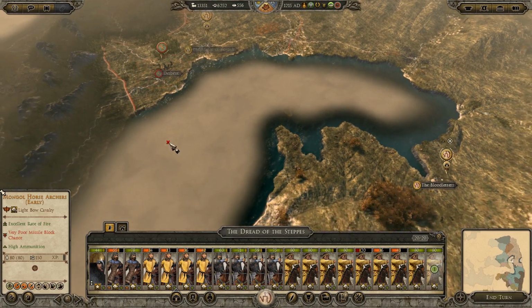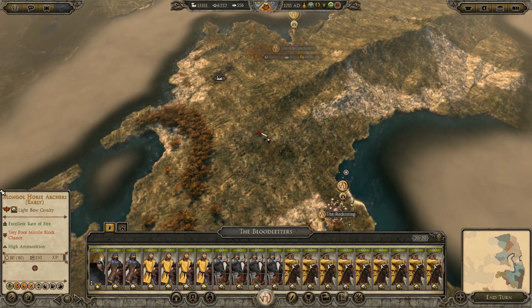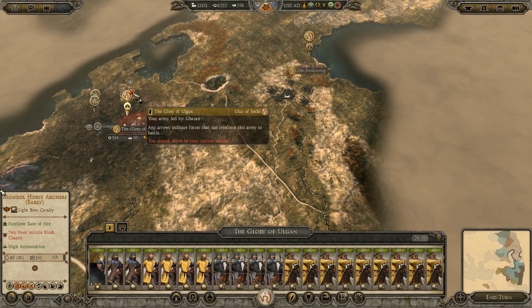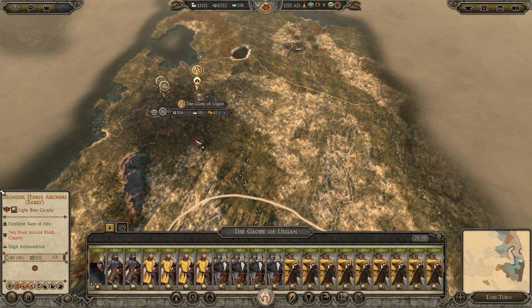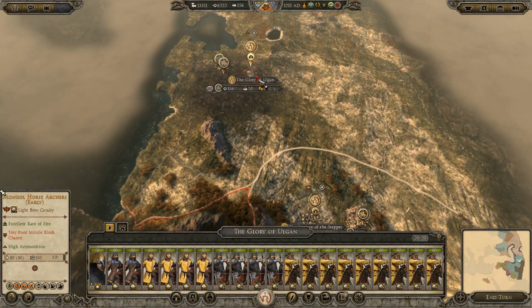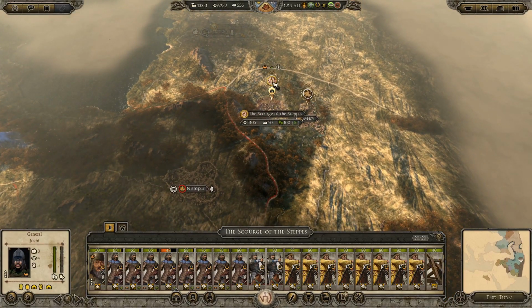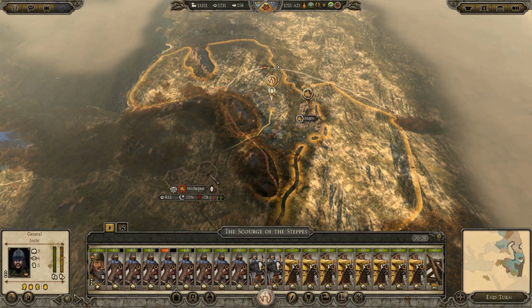But yeah, I'm kind of stuck down here. I can't really move in just yet. And this army here is just kind of chilling. And actually, Jochi should be ready to move in.